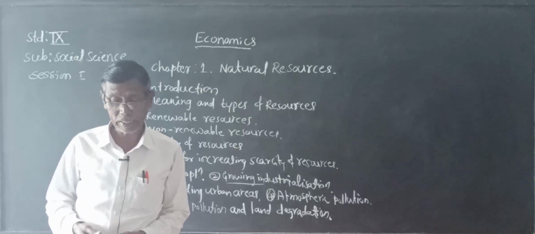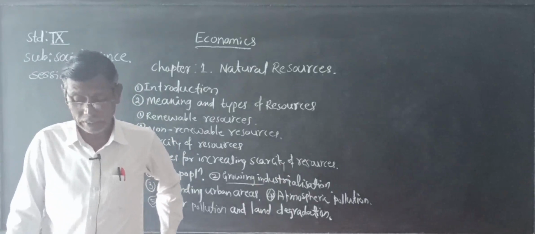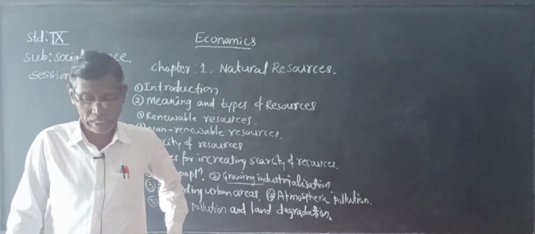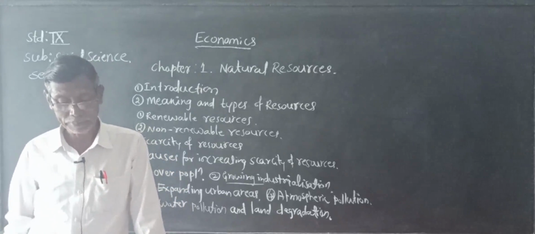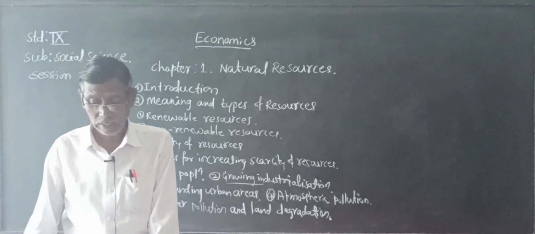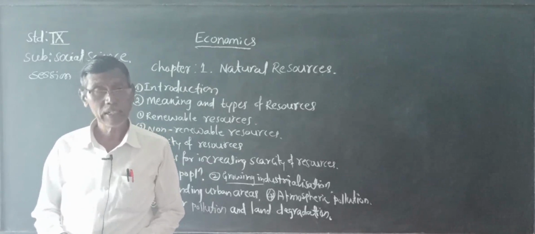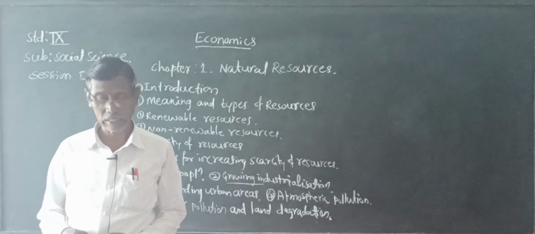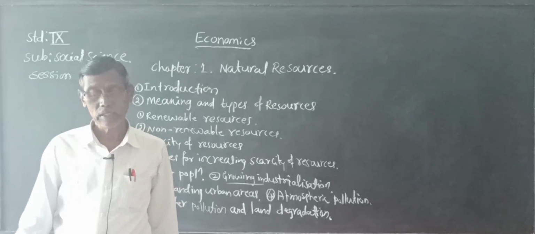Now, atmospheric pollution. With greater burning of fossil fuels like coal, diesel and petrol, more harmful elements like carbon dioxide, hydrogen sulfide, soot and dust get into the air.